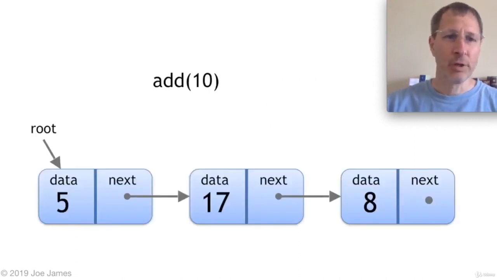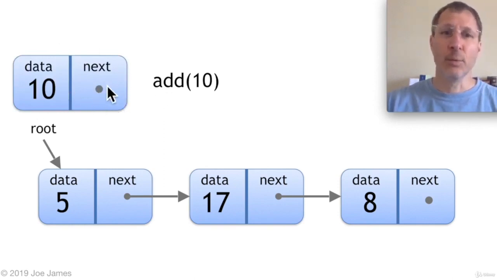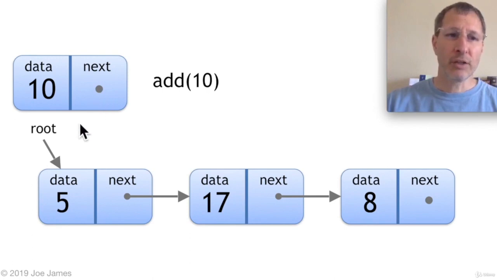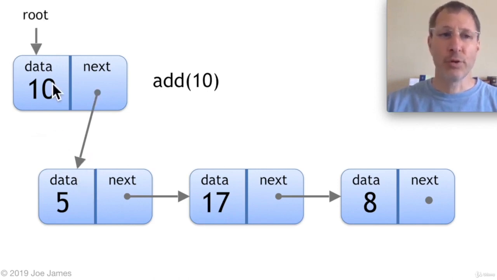Let's look at the add operation. So here's our linked list. We have a pointer to the root. We want to add 10. That's our command. Let's add 10. So we first are going to create a new node with that data 10 in it. We don't have anything in the next pointer yet, but what we're going to do is point the next pointer to where the root is currently pointing. So the root currently points at this 5 node. We're going to put our next pointer for this new node pointing at the root node. And then we change our root to the 10. So we effectively inserted this new 10 node at the very beginning of the linked list. That's how we're going to do the insert operation.